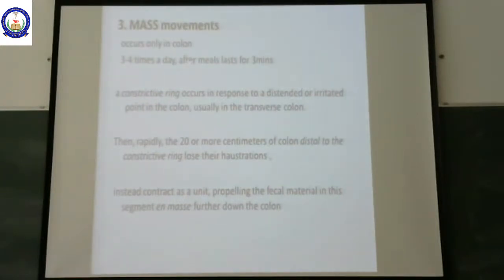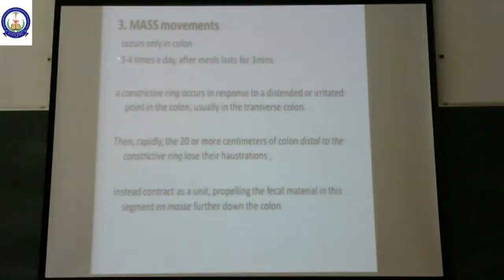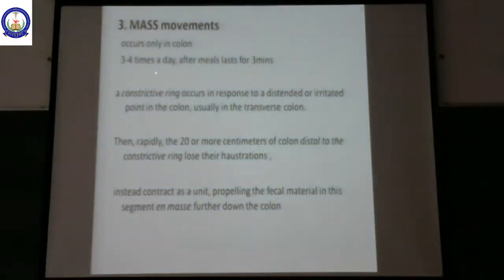Then, what are mass movements? Mass movement occurs only in the colon. It occurs about 3 to 4 times a day, after meals, and lasts for about 3 minutes.